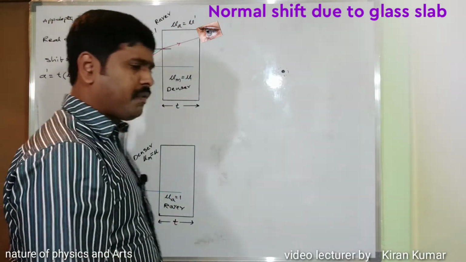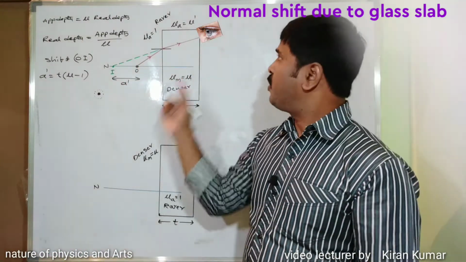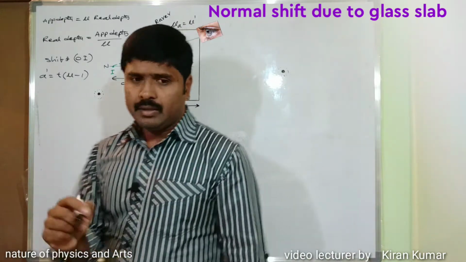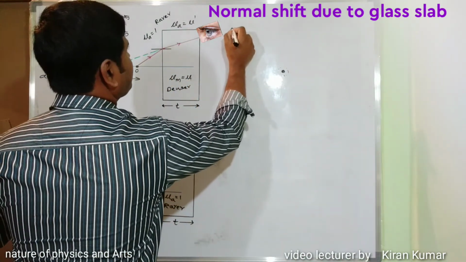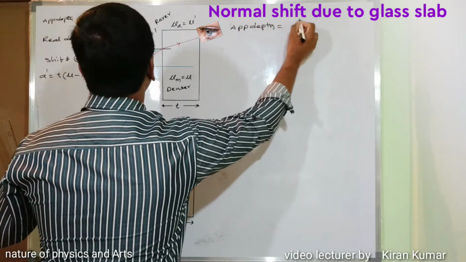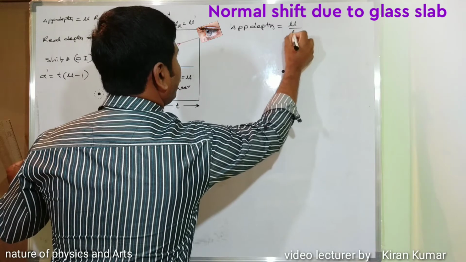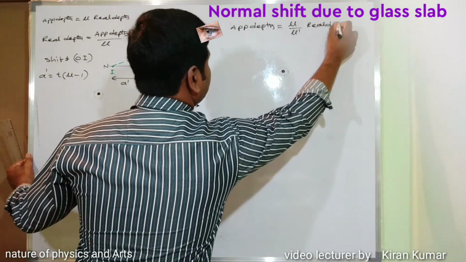So instead of air, some other medium we are considering, for that the refractive index is mu dash. Then the corresponding equations for the apparent depth: apparent depth is equal to mu divided by mu dash into real depth.